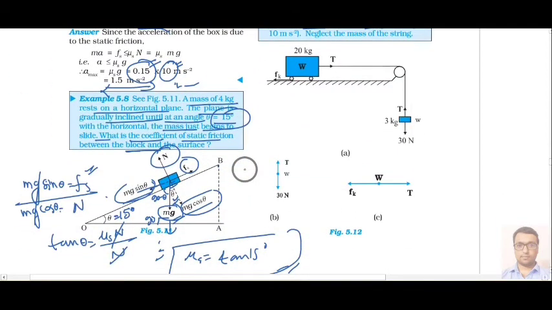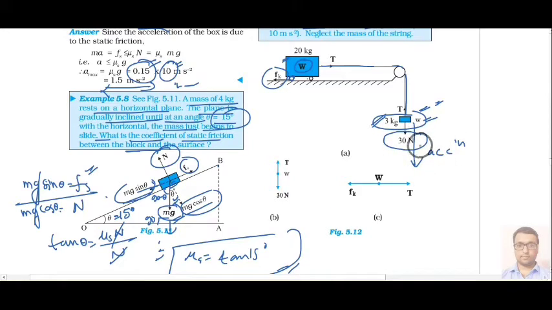Now in this example we will try to understand that here we have a block whose weight is W, and this trolley is connected with a string like this over a pulley. Okay, and one 3 kg block is suspended from this string. Now the 3 kg block's mass is very large compared to the friction force. As a result, this 3 kg block is moving in the downward direction. Its acceleration is in the downward direction.